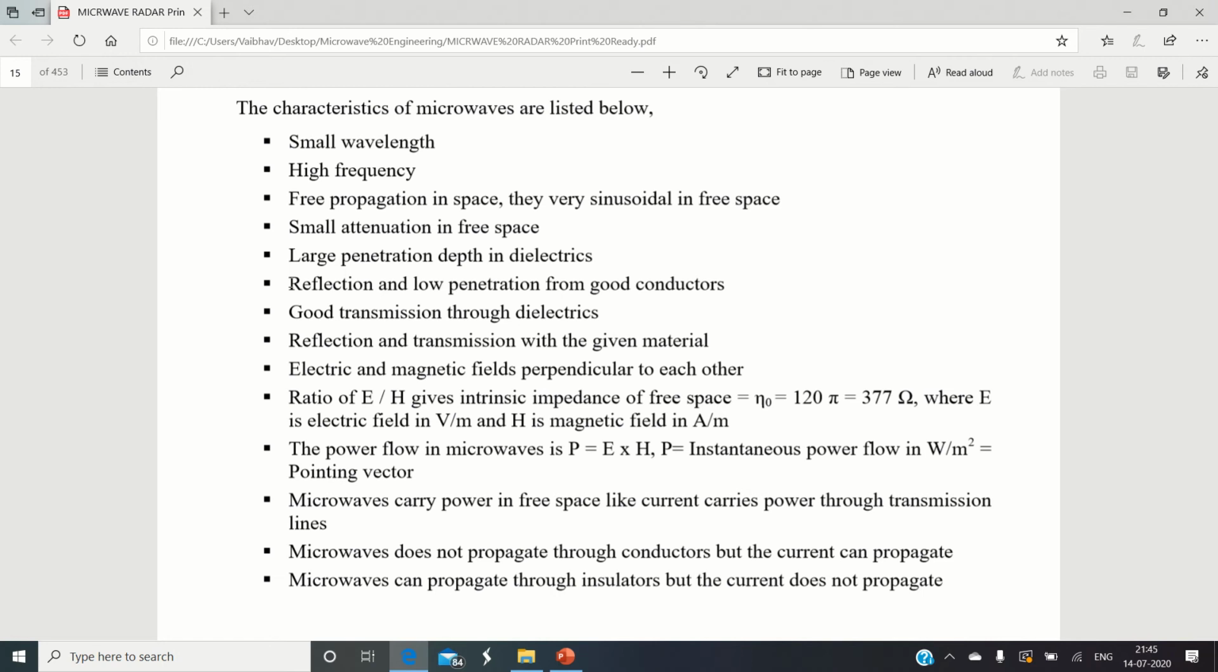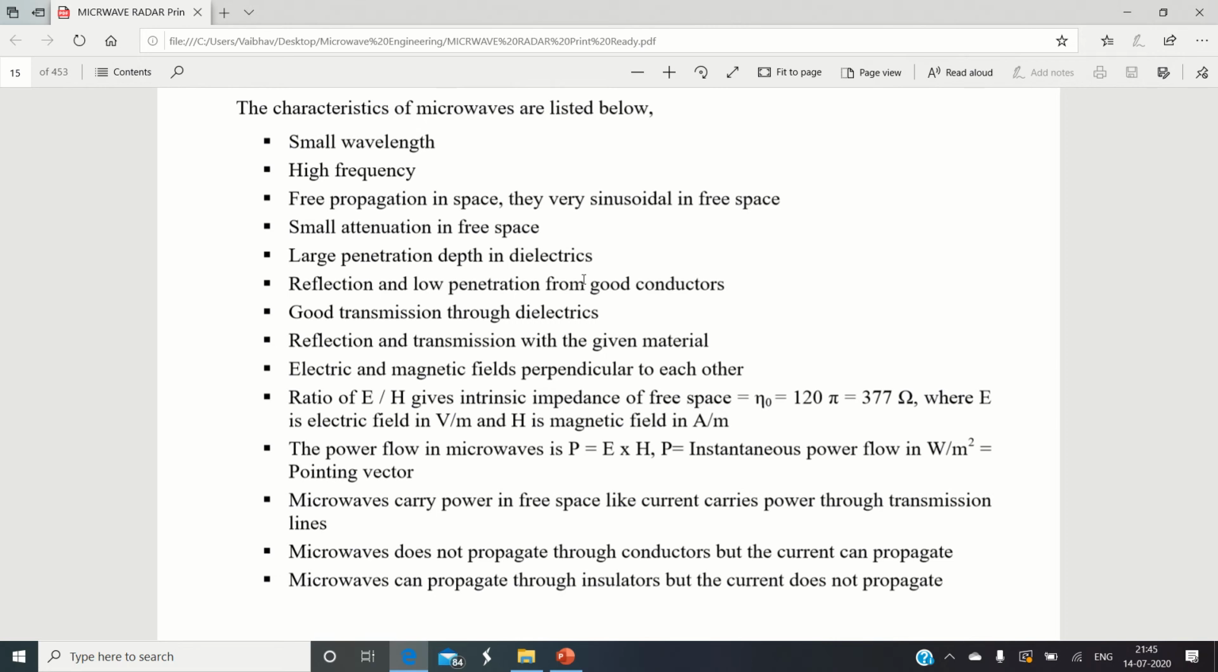In other words, we can say that microwaves cannot propagate deeply into a conductor, but rather get reflected back. So when a microwave strikes a good conductor, maximum reflection takes place and there is a very low amount of penetration of the signal. Reflection and transmission will happen with microwaves, and we can utilize these properties in our communication applications.